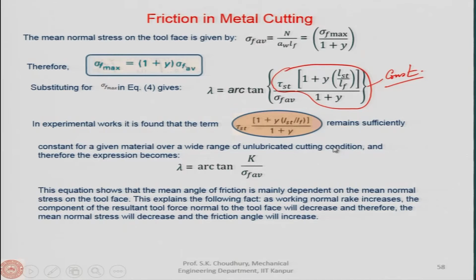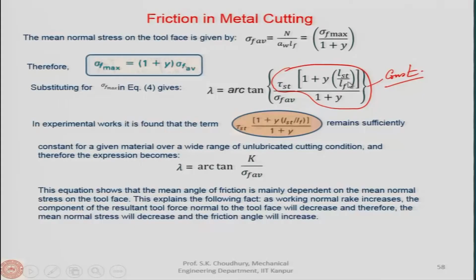Because when you have the lubricated cutting condition, then of course the mu comes into the picture, and it actually changes the condition. So, it may not remain so constant as we say for the unlubricated condition. Therefore, lambda becomes arc tan of a constant, let us say some constant k, divided by sigma F average.